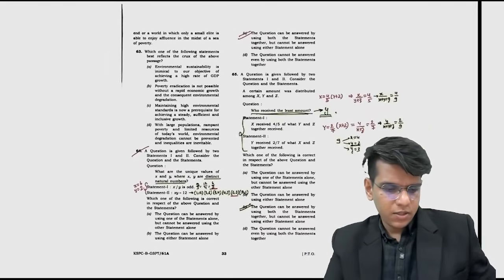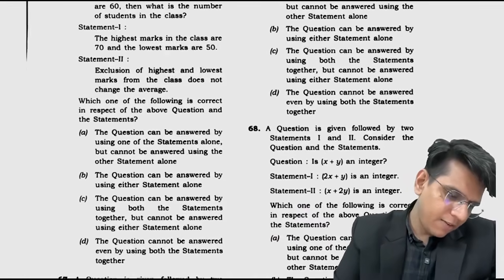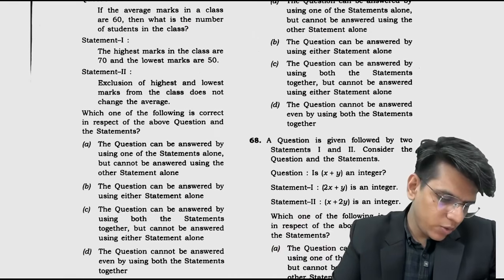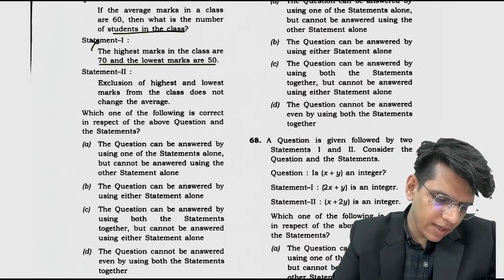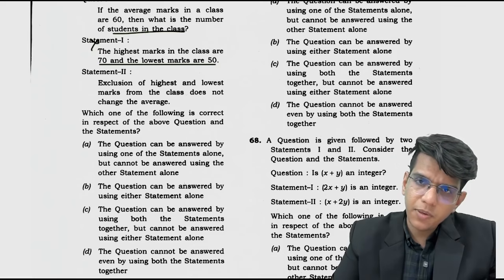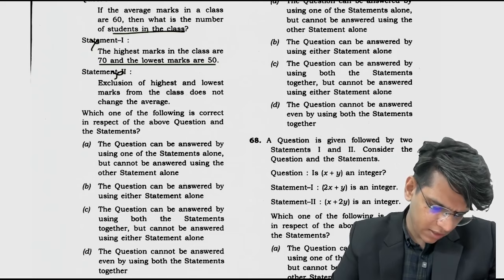Done. चलो next. If the average marks in a class are 60, then what is the number of students in the class? Statement: the highest marks and lowest marks are these. highest और lowest से number of students मिलेंगे क्या, नहीं. Exclusion of highest and lowest marks from the class does not change the average. इसी से भी number of people मिलेंगे क्या, नहीं. ठीक है, तो इससे भी नहीं मिलेंगे. तो the question cannot be answered using both statements together.